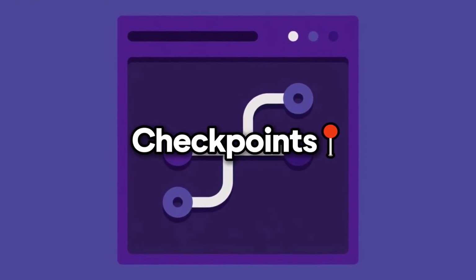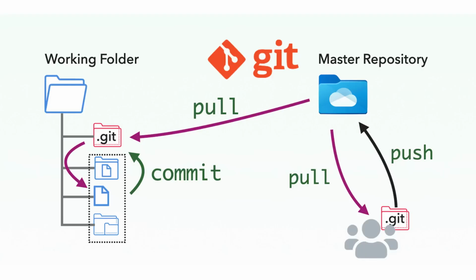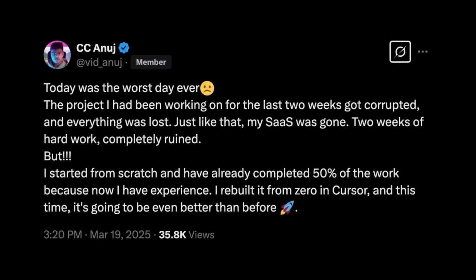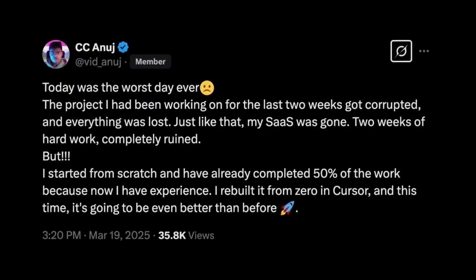Third step of the framework is checkpoints. Always use version control like Git or GitHub, or else things will break and you will lose your progress and you will feel very, very sad. Like this guy who vibe coded an entire application and then lost all of it because he didn't understand version